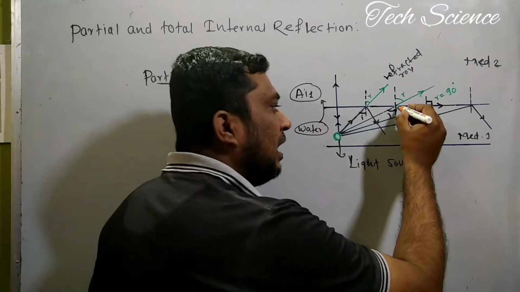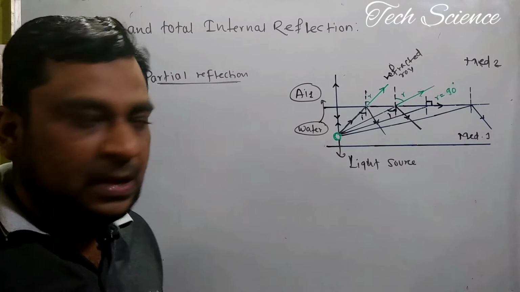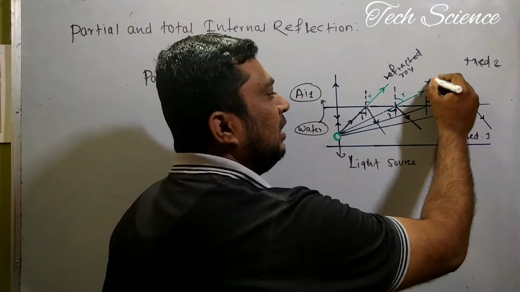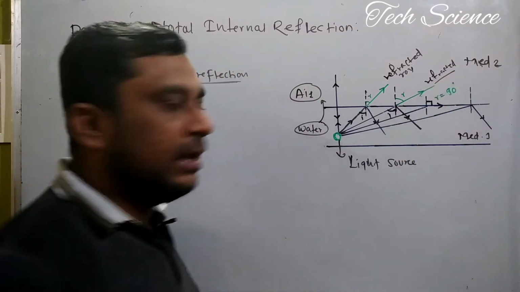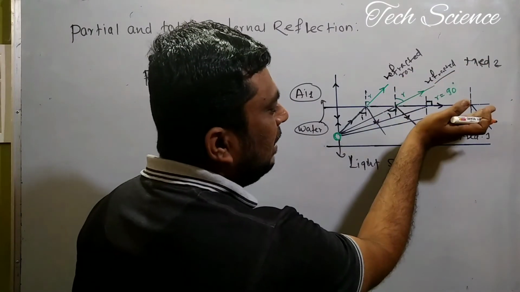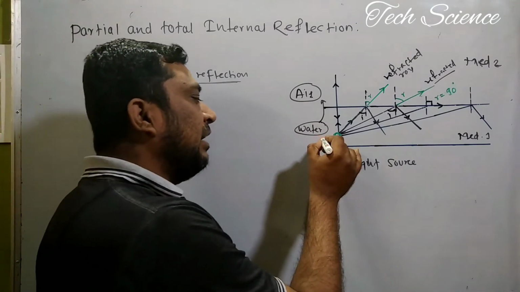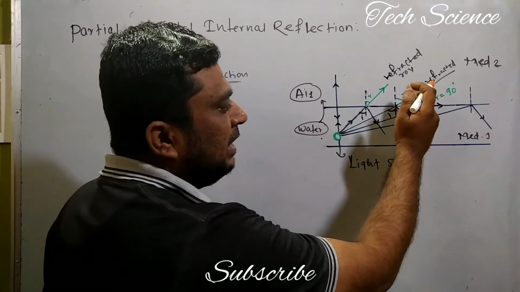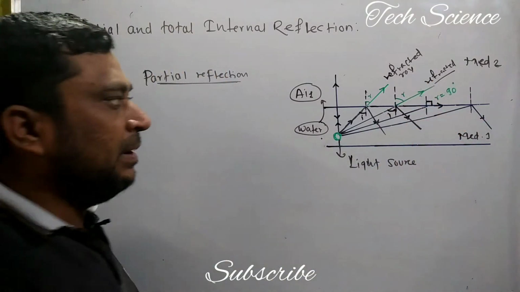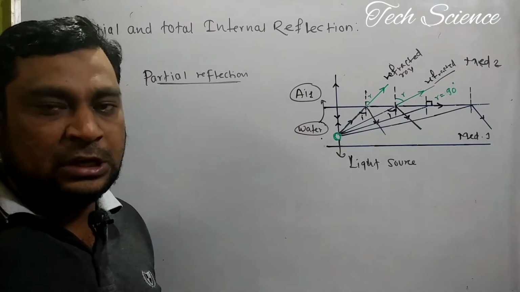So here part of the light gets reflected back in the denser medium, and part of the light gets refracted again, but it again bends away from the normal. When a light ray travels from denser to rarer medium, the refracted ray bends away from the normal. This is continuously going on.